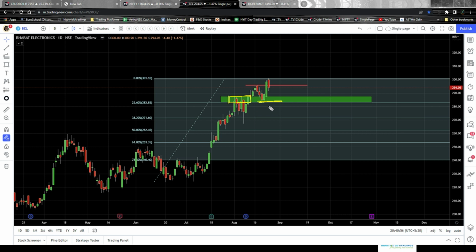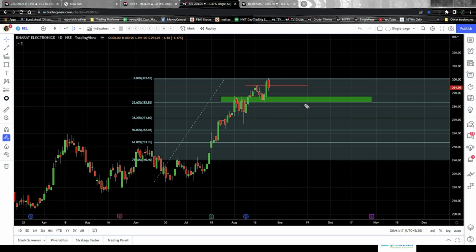So one technical, that is the Fibonacci retracement, is at this level, and at the same level on the left hand side of the chart, previously a resistance or a support was created earlier. Combining these two levels, this complete area becomes the area of confluence.